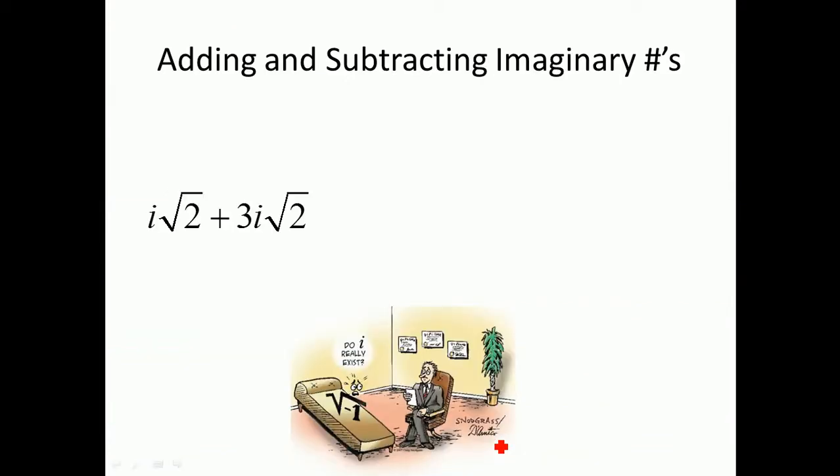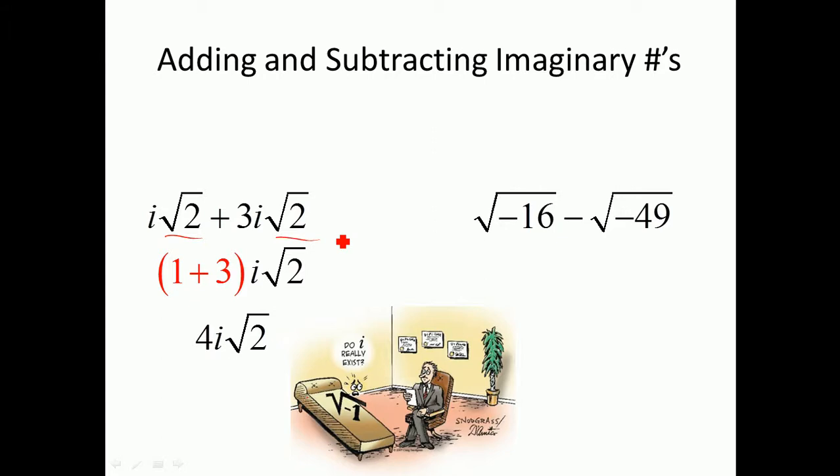That's the whole idea behind simplifying those. So if we're adding them, say, for example, I wanted to add those together, they add just as if i is a regular old variable. And the same thing with square roots. So if I have these two numbers right here, since they have like radicals, we can combine them together. It's just like combining them as if they're variables. So it's just 1 plus 3i. So what you should get is 4i times the square root of 2.